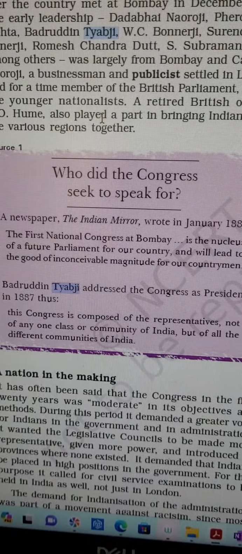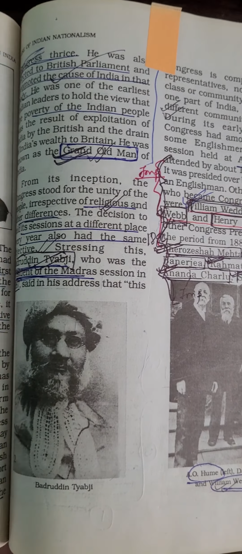So I was reading the old NCERT, Modern India, and I found out this. Let me show you this. You can see this chapter, old NCERT, class 8, Indian nationalism. You can see this rise of Indian nationalism, and the formation of Congress I was reading, and you can see here also Badruddin Tayyibji, the president of the Madras session of 1887 was mentioned.